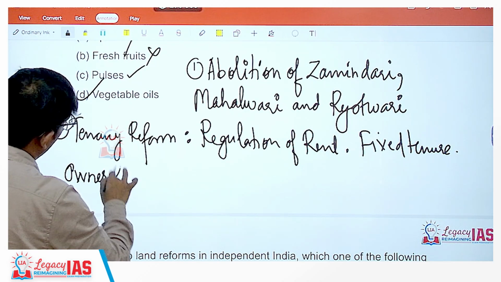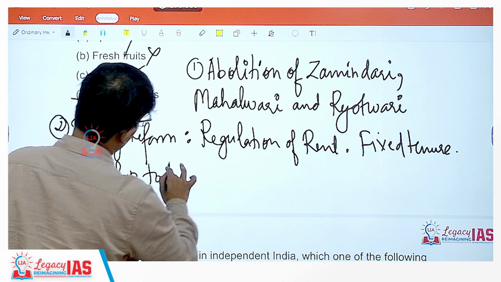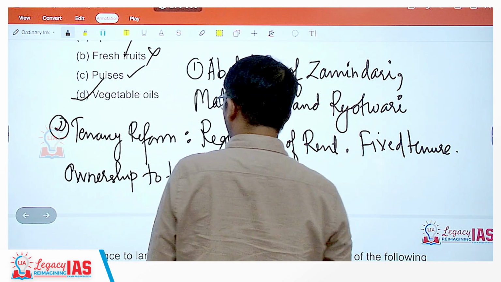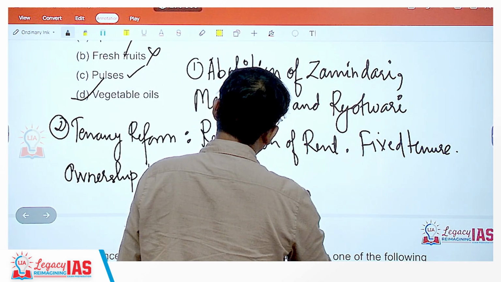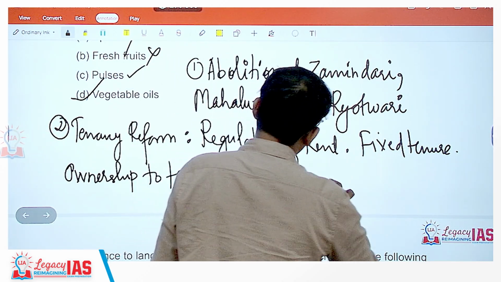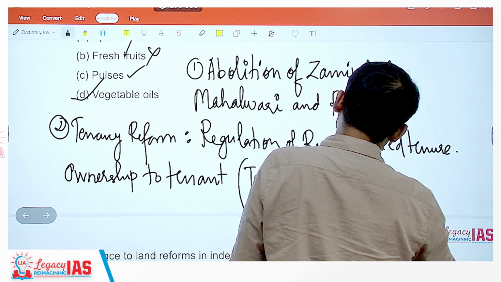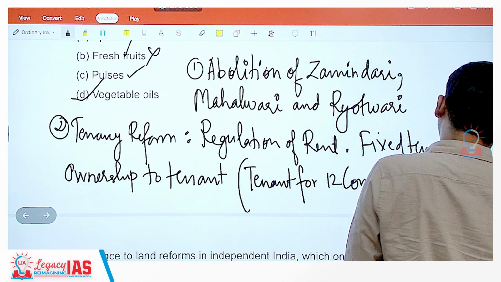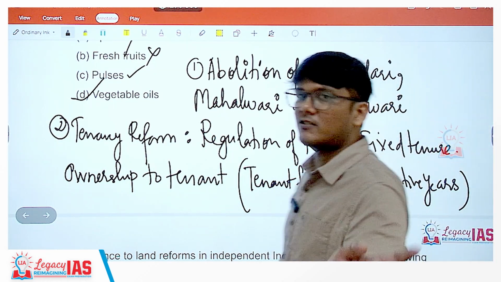ownership to tenant. In which case, ownership to tenant if they have been tenant for 12 consecutive years. So what will happen? The landlords will not let that happen. After 10 years, they will kick them out.